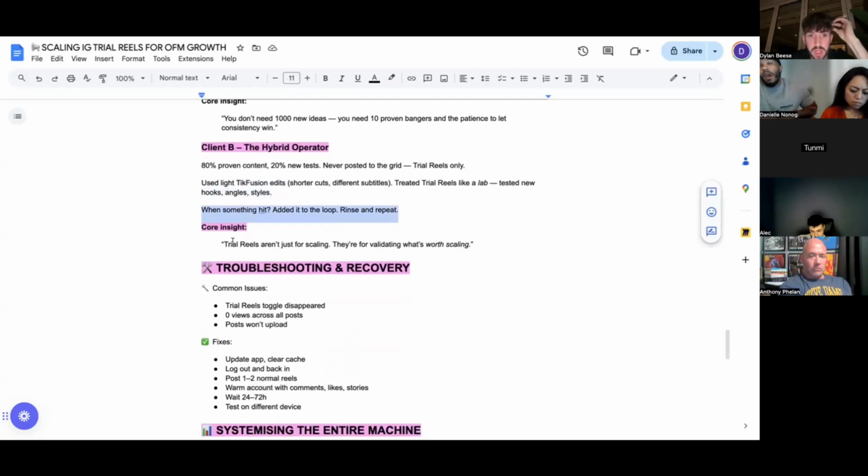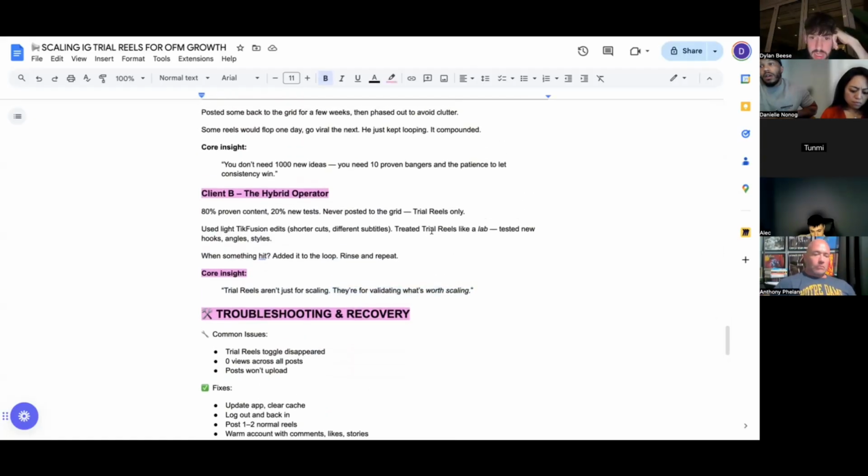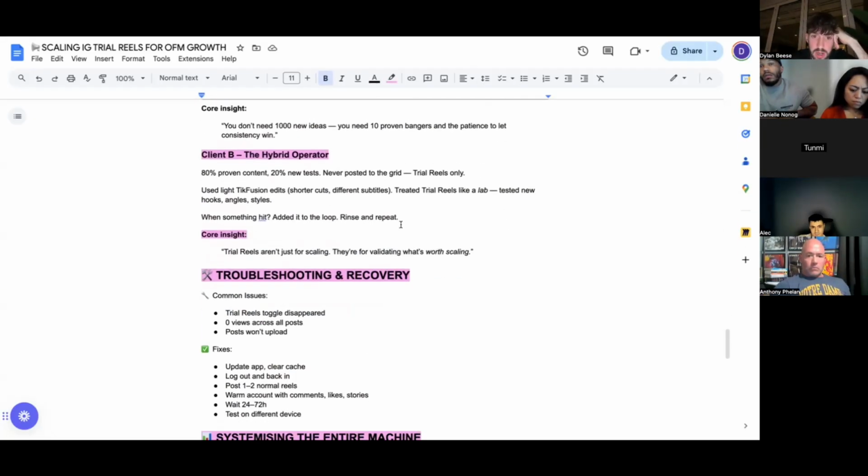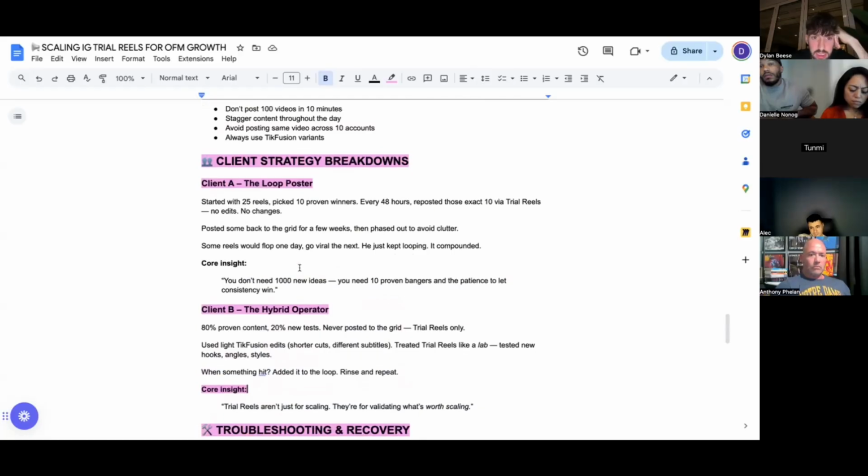And obviously, again, trial reels as well, you can also use in this way, where it's not necessarily just for scaling, but trial reels can be used for validating what's actually worth scaling from an organic content perspective, right? So that is some of the keys there that you can do. Again, 10 proven winners, and you can just loop those same winners every 48 hours.